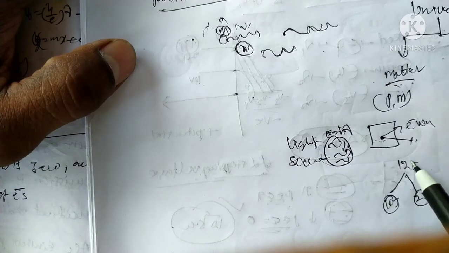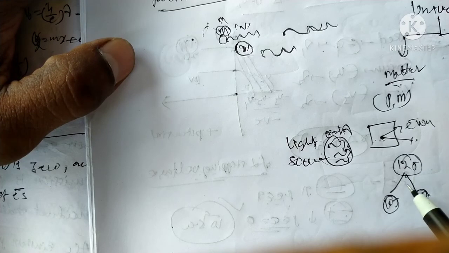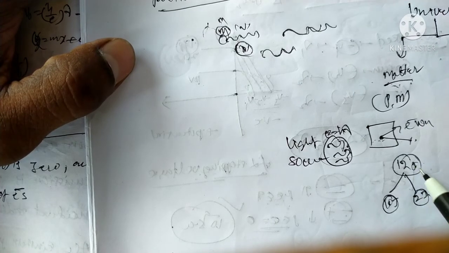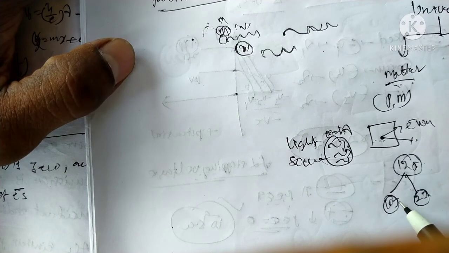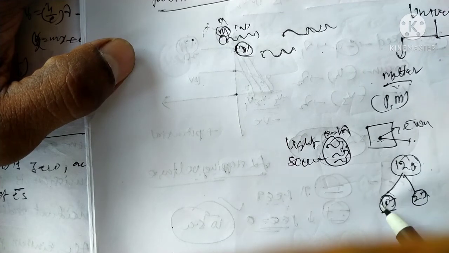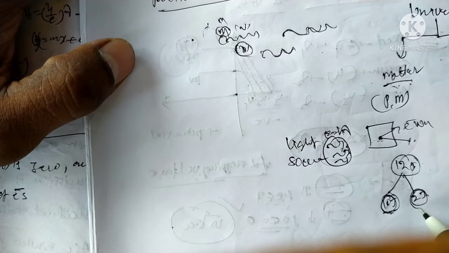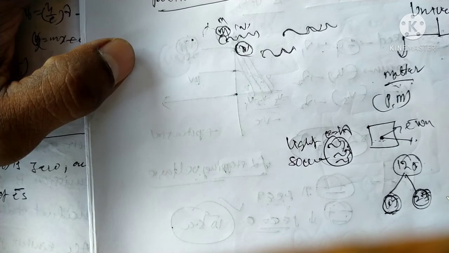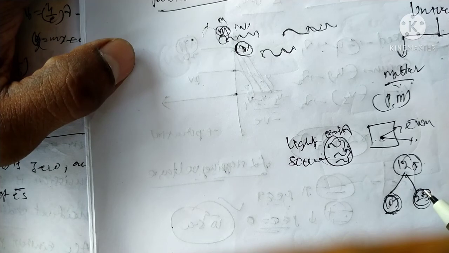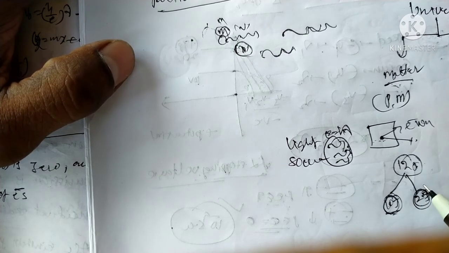So 12 joules is the photon energy initially before collision. After collision, it is divided into two parts: one removes the electron, and 2 joules is the motion of the electron. That is how the Einstein equation can be explained.